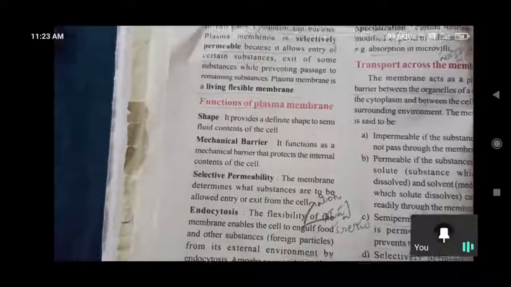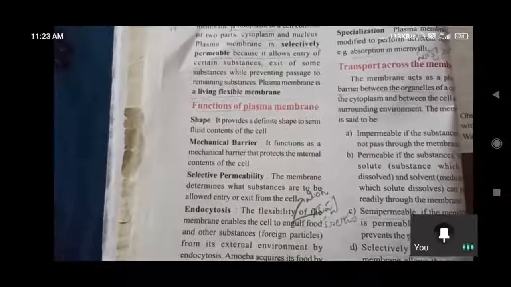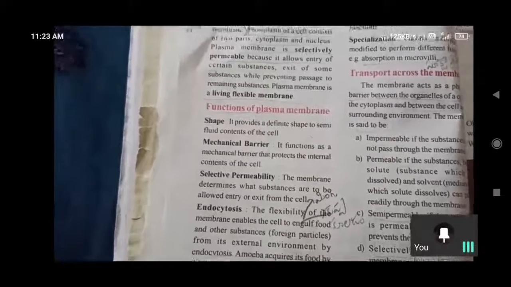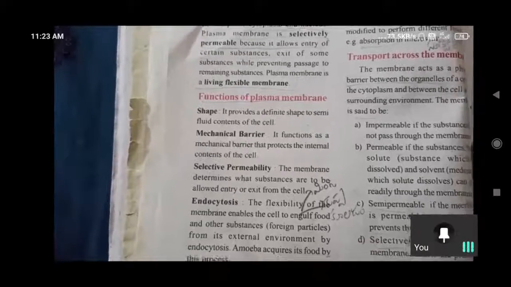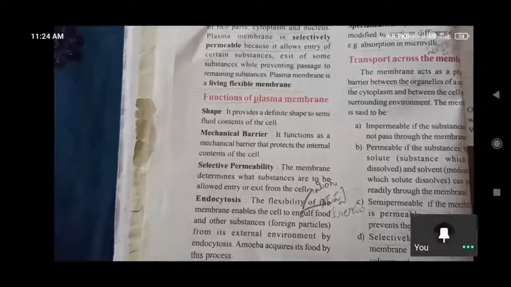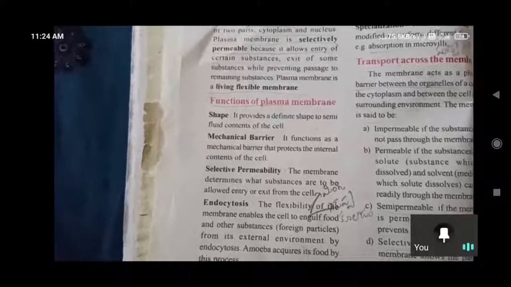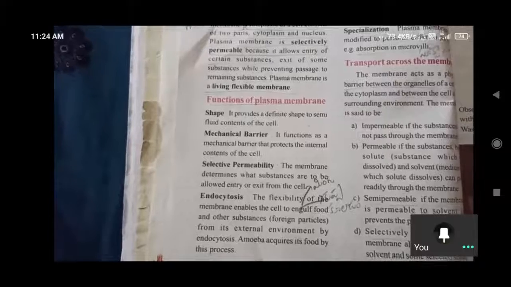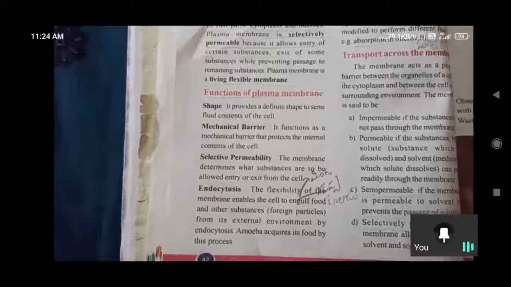That means the contents inside the cell are carried like in a bag. All the contents inside the cell, whether organelles, cytoplasm and nucleus inside, get mechanical support from the outermost layer, just as through our body. Whatever our body is having, inside we have all parts. Yes, our skeleton gives mechanical support, and our layers of skin also give mechanical support to our body organs.